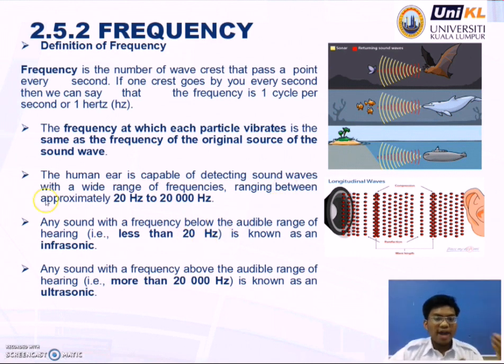The frequency at which each particle vibrates is the same as the frequency of the original source of the sound wave. The human ear is capable of detecting sound waves with a wide range of frequencies, between approximately 20 Hz to 20,000 Hz.